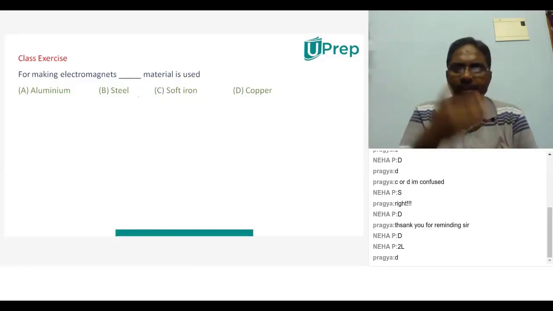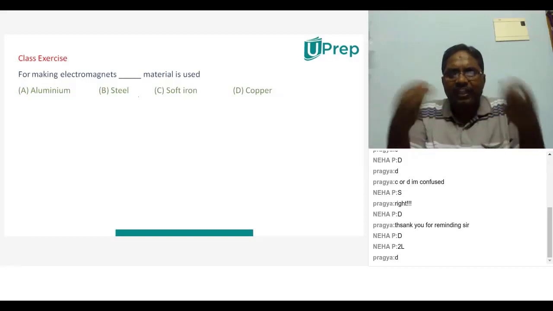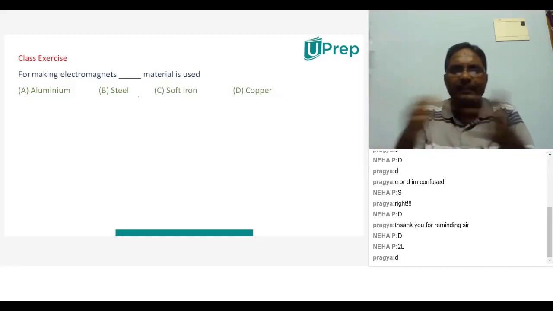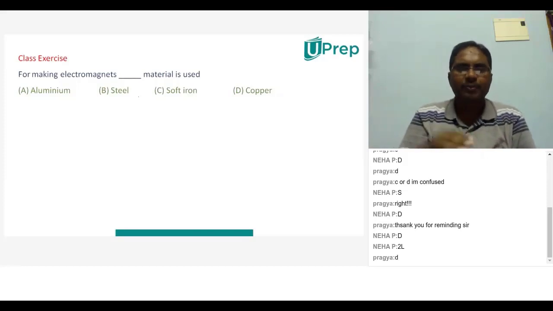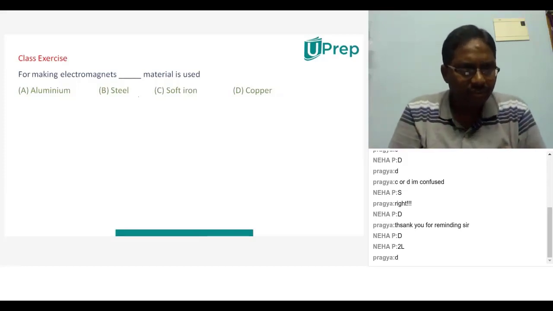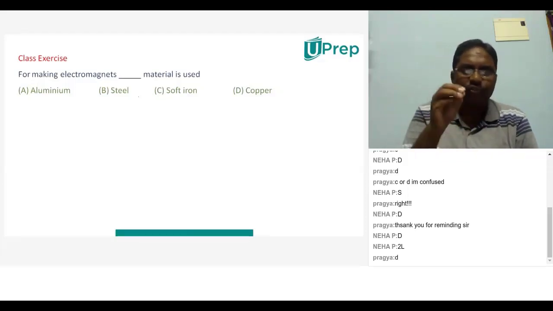If we take aluminum, steel, and copper, they will not be very quick to magnetize or demagnetize. Otherwise, the bell will keep ringing and ringing and ringing. So for that reason only we use soft iron to make electromagnets.